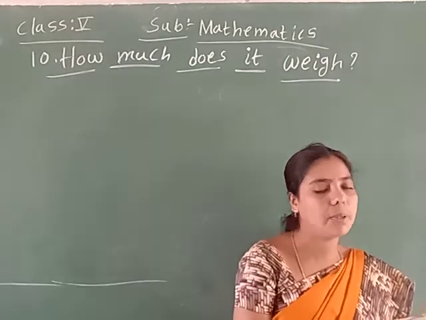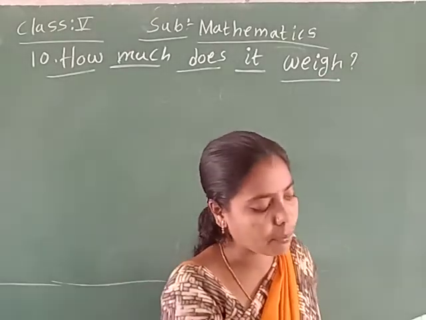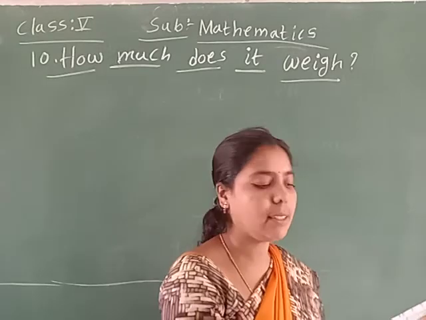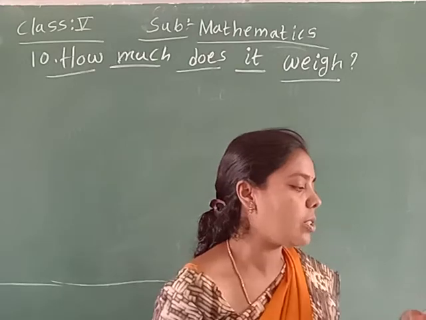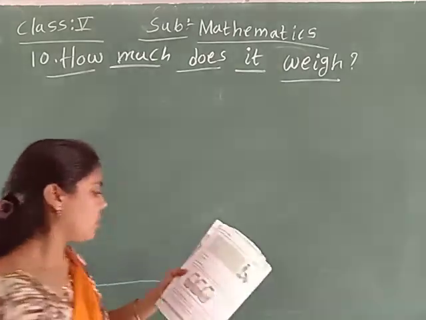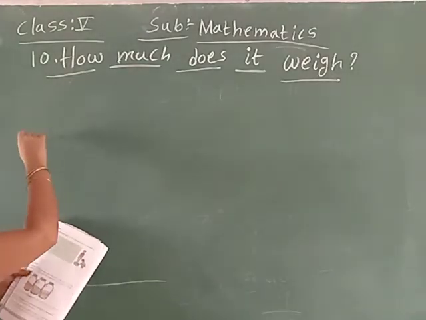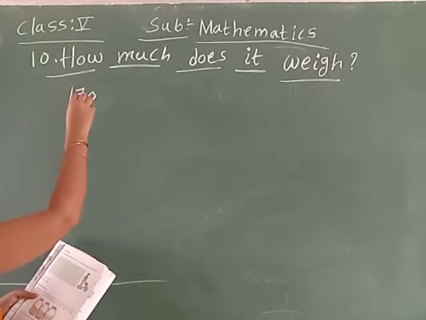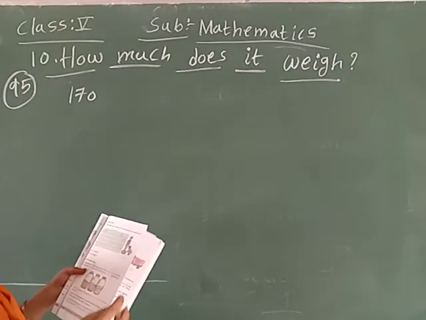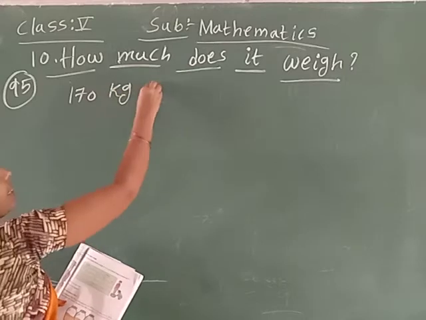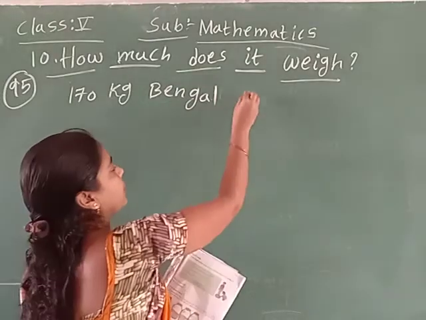So already A1 is completed. Now B1, B question, see children. He packs 80 kgs of Bengal gram dal in 1 kg packets. First of all, how much dal does the shopkeeper have? 170. Page number 95, children. 170 kgs Bengal gram dal.